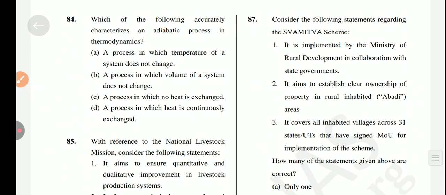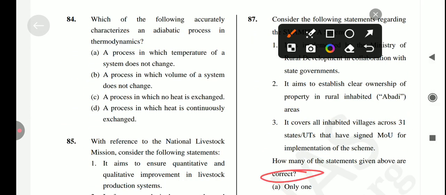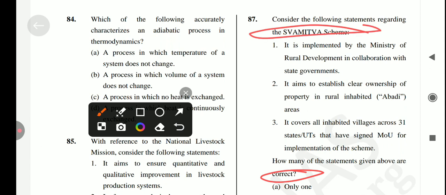Okay, next question is consider the following statements regarding the Swamitva scheme. It is asking about the correct statement. So first statement is it is implemented by the Ministry of Rural Development in collaboration with the state government. Is it true?